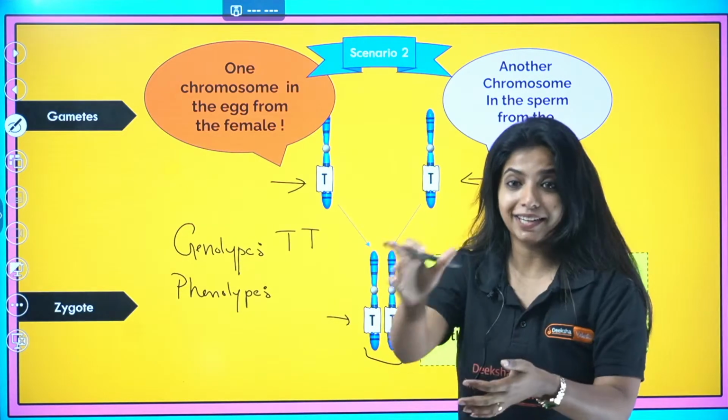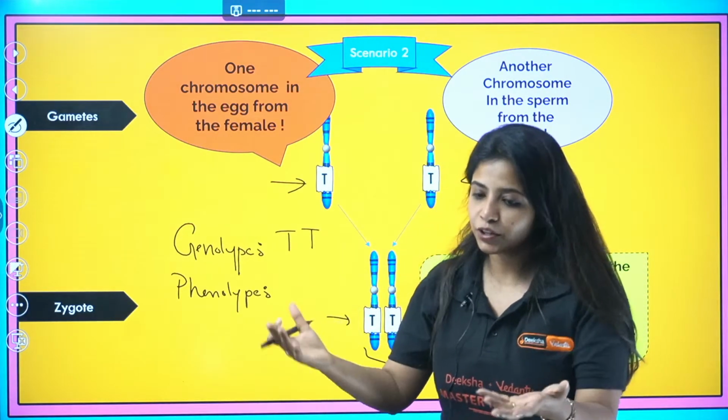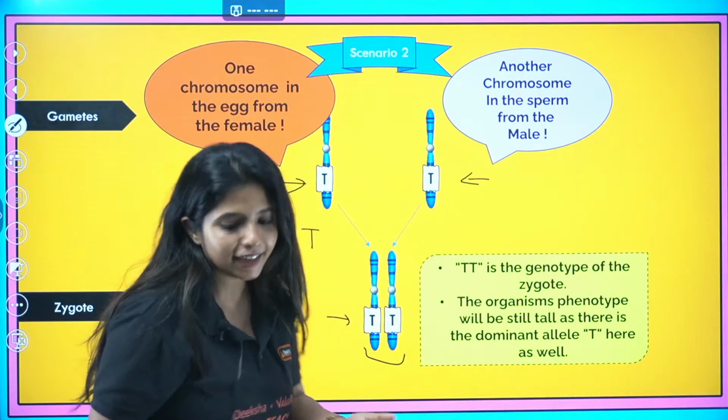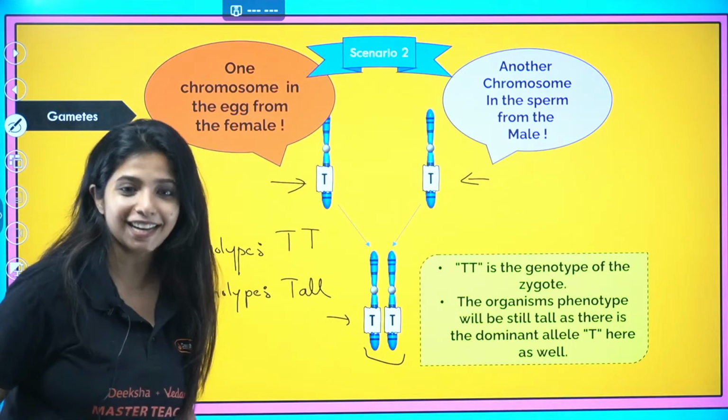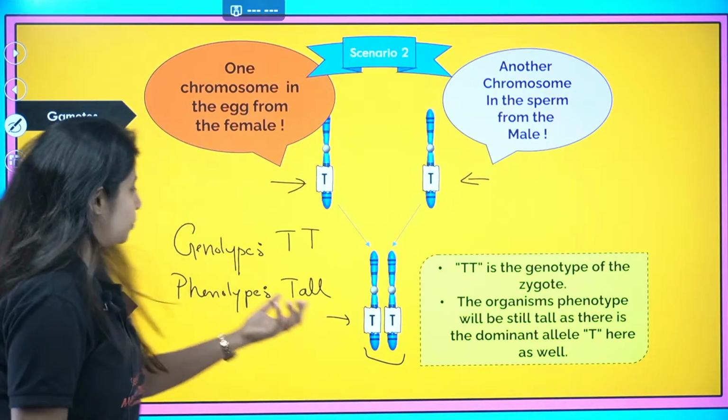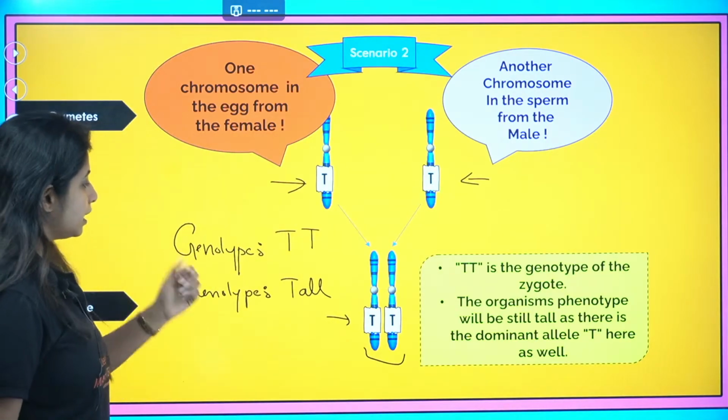Pawan, by the way, you got that correct. Tall is the phenotype. Exactly. It is going to be tall, right? So that is actually perfect. Over here, genotype is capital T, phenotype is tall.